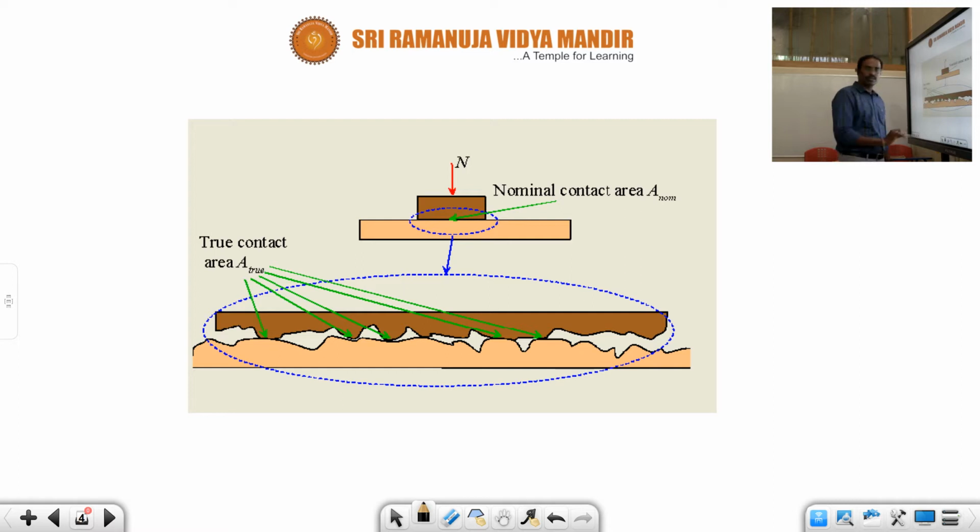Because of the interlocking, if I apply a force on this block in this direction, the other block will not allow it and will apply an opposing force in the opposite direction. Frictional force is also an electromagnetic force, like the tension force in a string.